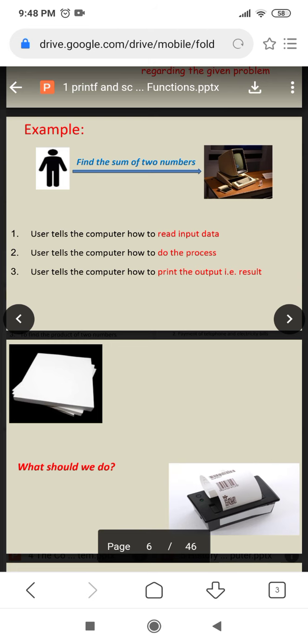For example, if we take the A value as 2 and B value as 3, then the computer will give the answer as 5. 2 plus 3 is equal to 5. This is the method to solve any problem through this analysis. Analysis is very, very important in every programming language so that we can solve a very difficult problem also in an easy way and a simple way.